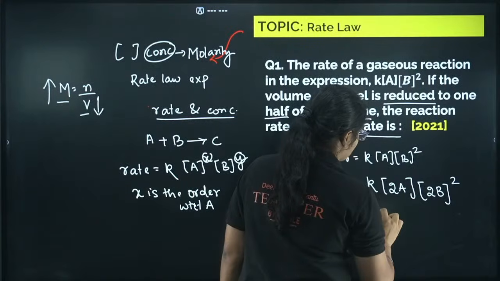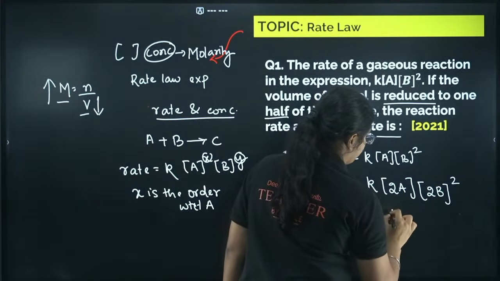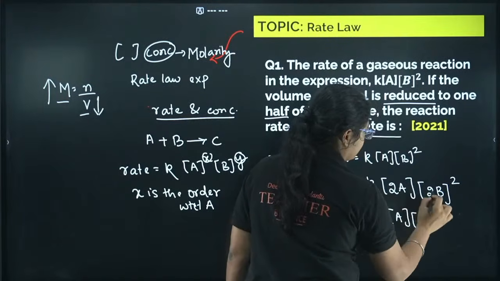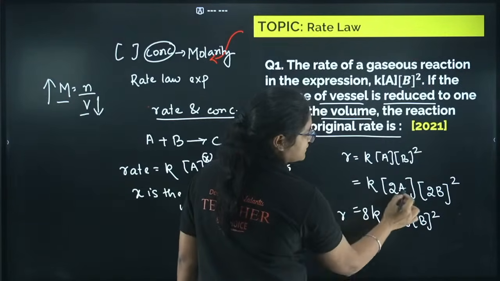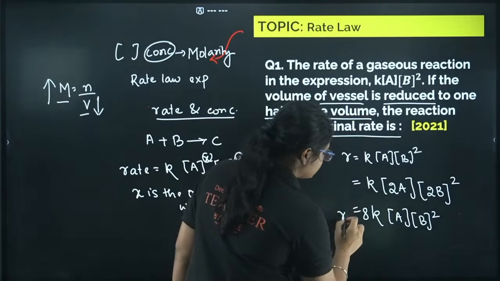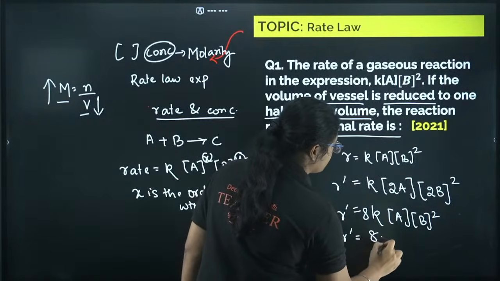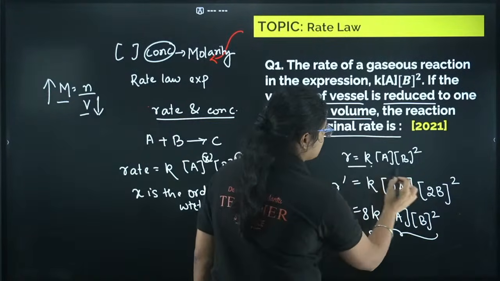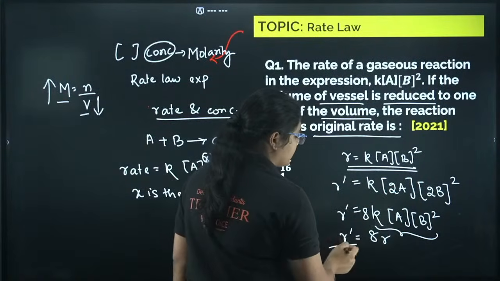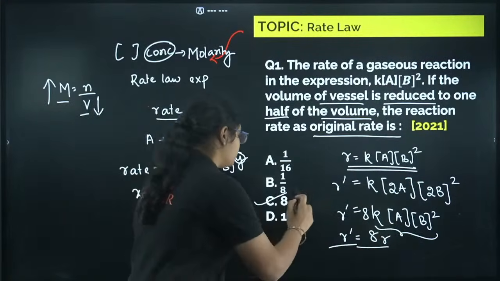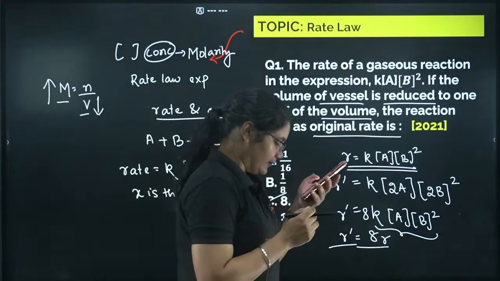Okay. Now if I solve this, what will I get? k[A][B]², and then I will have 2 times 4, that is 8 here. Now this is my new rate, when the concentration has changed. So new rate is equal to 8 times k[A][B]², which is the initial rate. So the new rate is 8 times the initial rate, right? So what will be my answer? That is option C here.